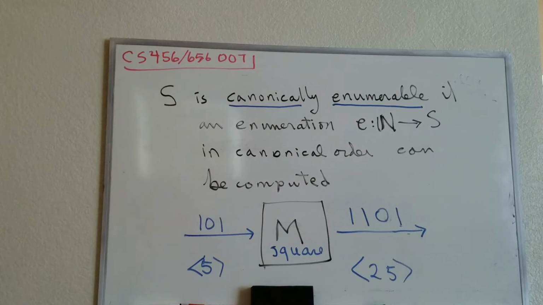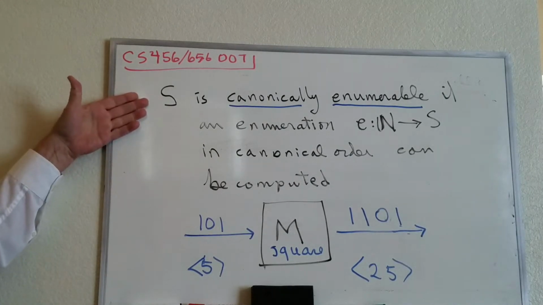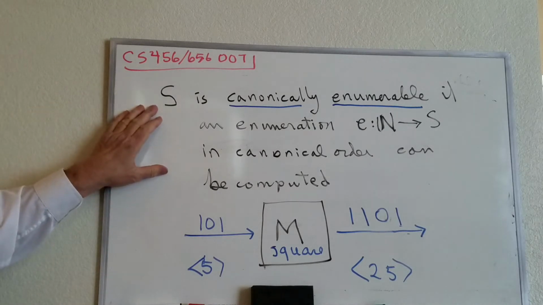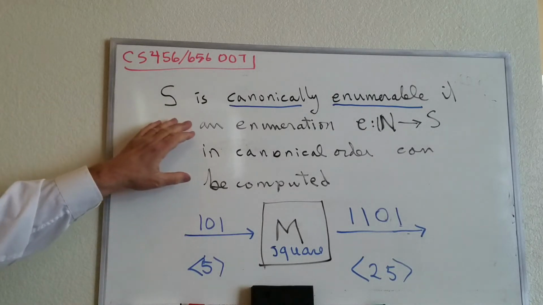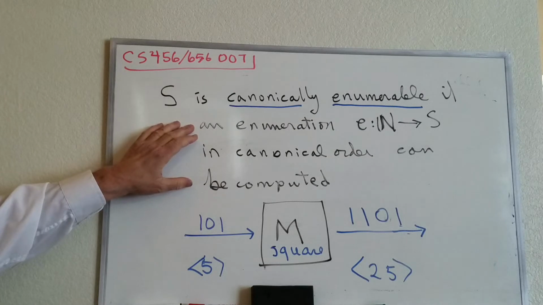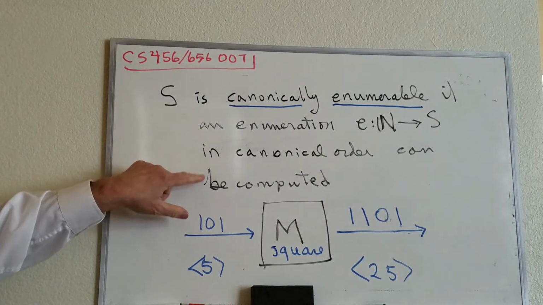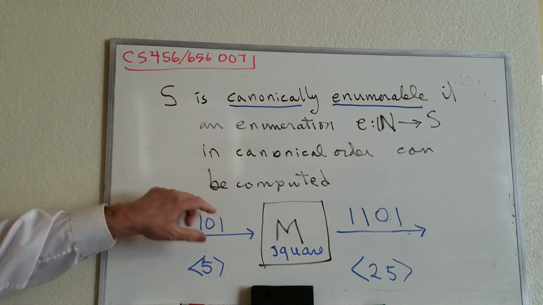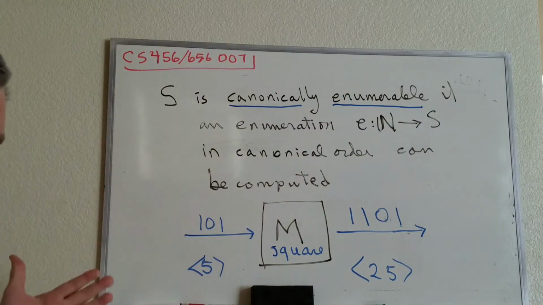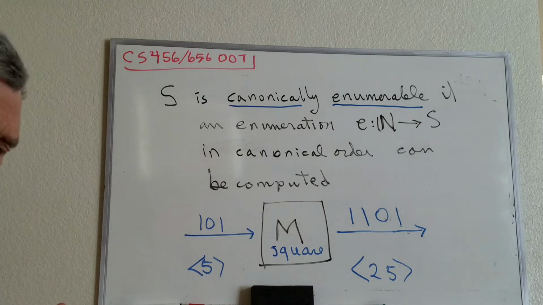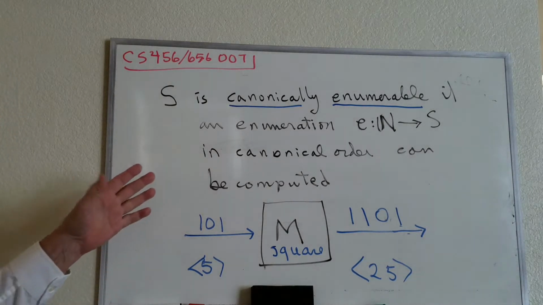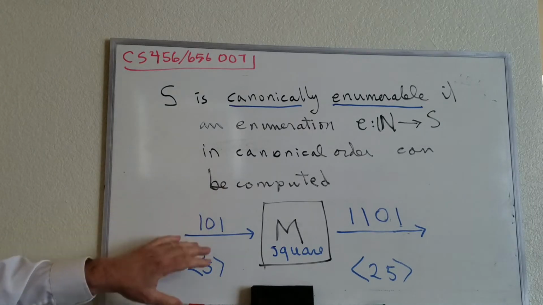We say that a set S, which by the way we can think of as a language, is canonically enumerable if there is an enumeration of S, which is an enumeration in canonical order and can be computed. And of course, there is always an enumeration of any set in canonical order, I mean, any language, for example, but that doesn't mean it can be computed.